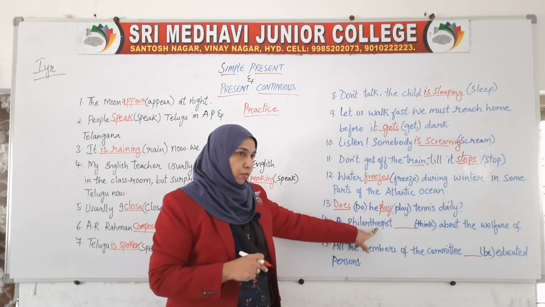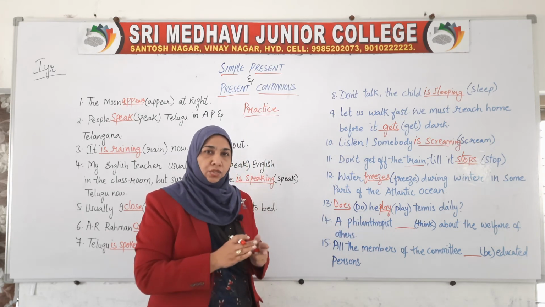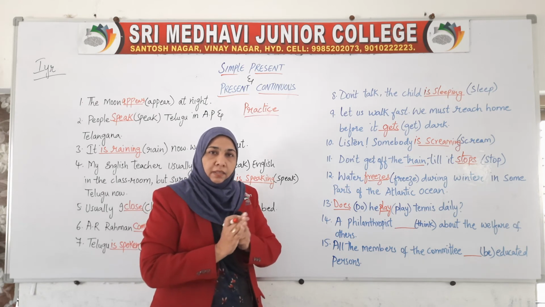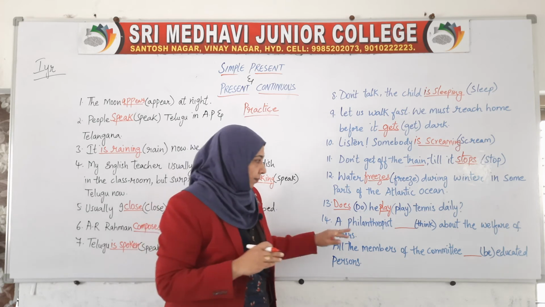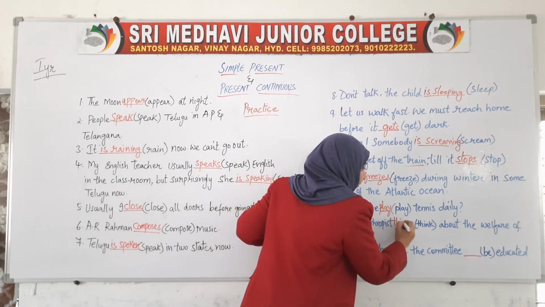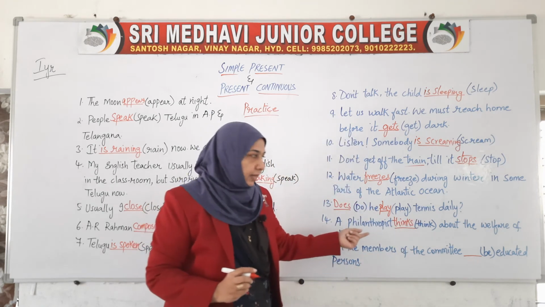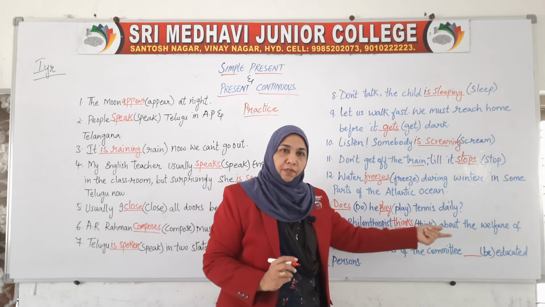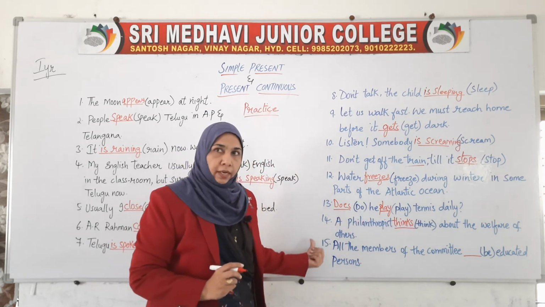No, it is singular. Again third person. And it is a habitual action of a philanthropist that they always think about the others. So here when we are talking about a single philanthropist, we have to add s. A philanthropist thinks about the welfare of the people or the welfare of others.